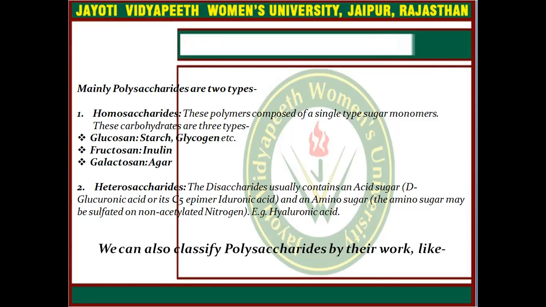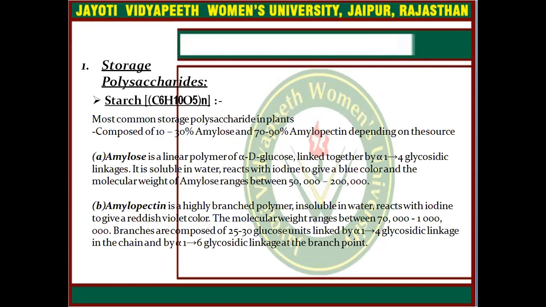If we talk about heteropolysaccharides, the disaccharide unit usually contains an acid sugar like D-glucuronic acid or its C5 epimer iduronic acid, and an amino sugar, which may be sulfated or on non-acylated nitrogen, for example hyaluronic acid. We can also classify polysaccharides by their work and role, like storage polysaccharides.